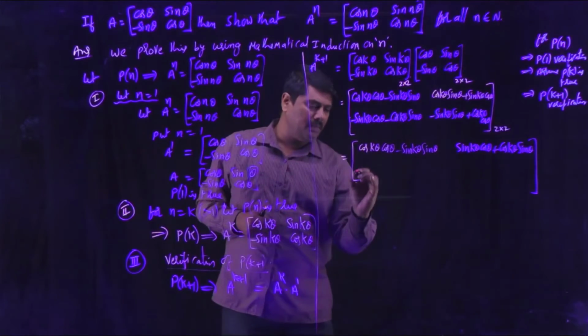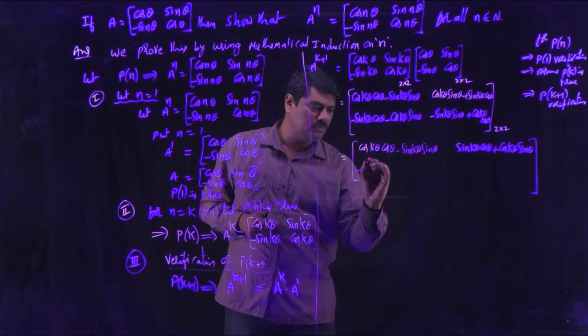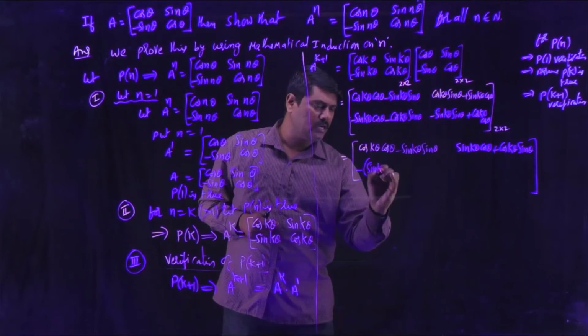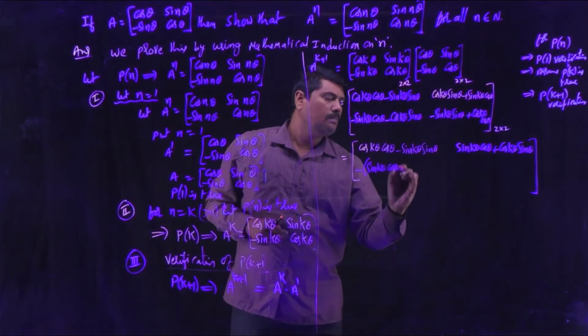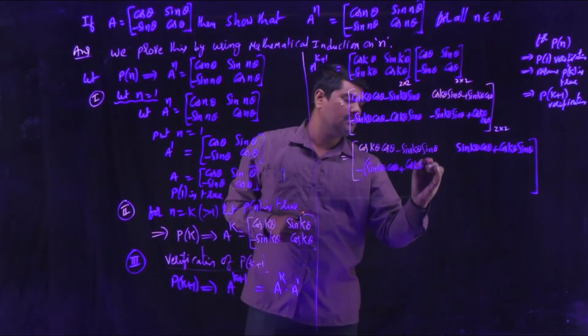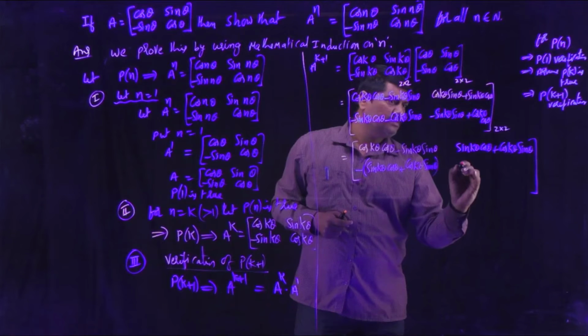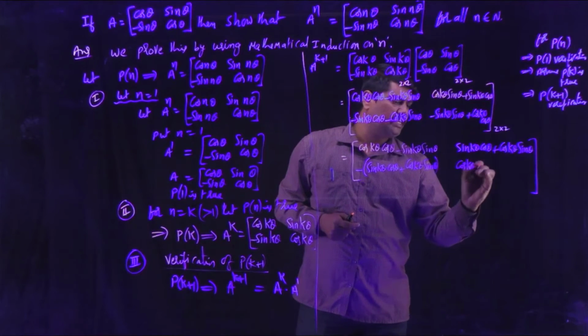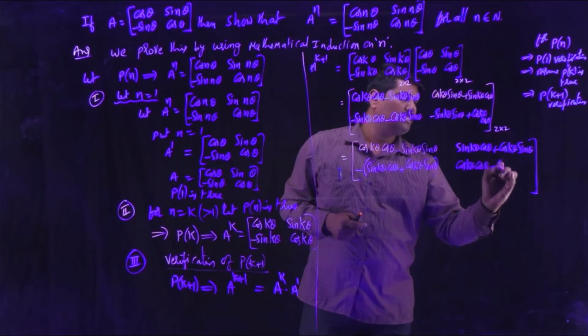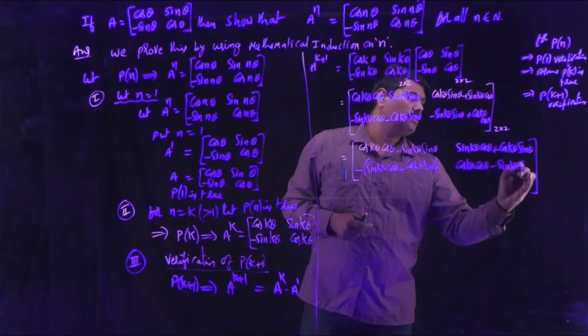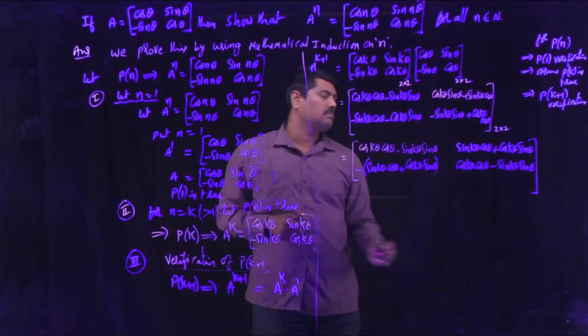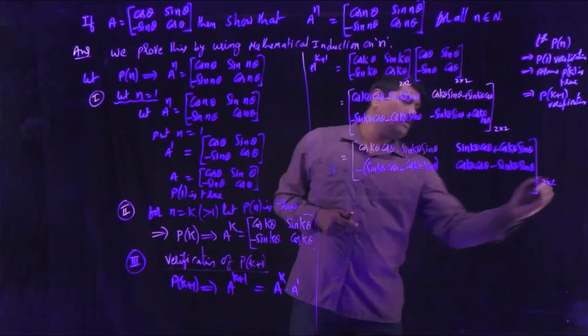So separating minus from these two values, you will get sin k theta cos theta plus cos k theta sin theta. Later write this one like this: cos k theta cos theta minus sin k theta sin theta, writing first positive term. So this is again a 2 by 2 order matrix.